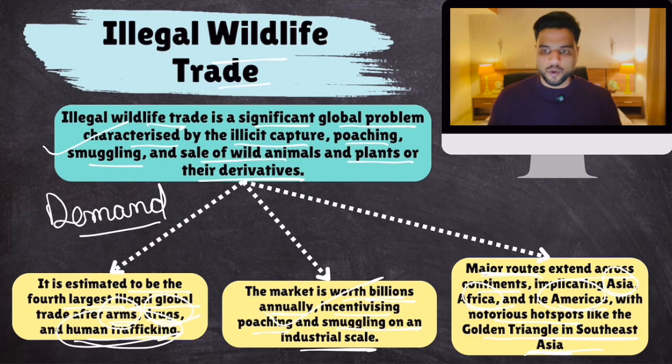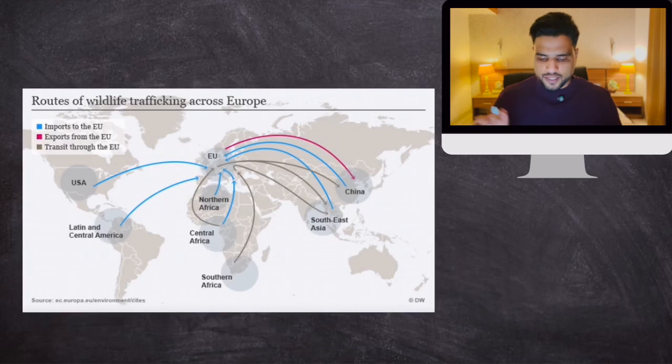I'll show you the map. Okay, Golden Triangle in Southeast Asia. Three countries, Myanmar, Thailand, these countries, they are very notorious for illegal wildlife trade. So it is a big hotspot. Now look at this map.